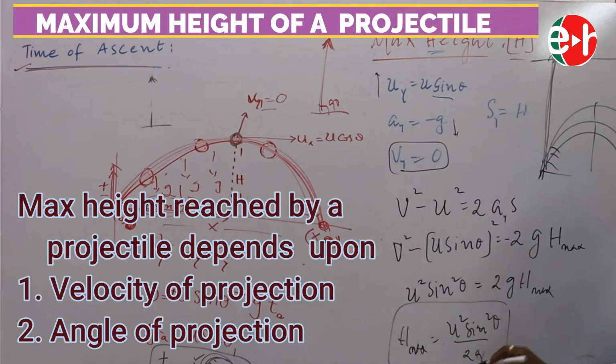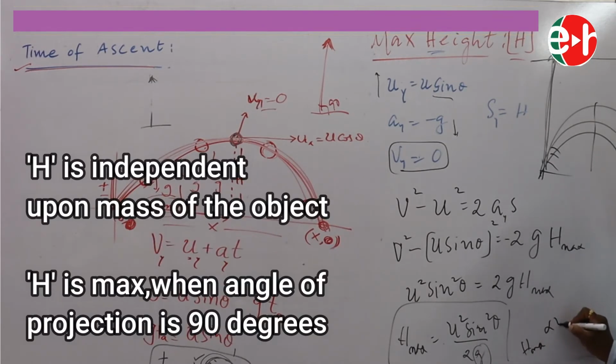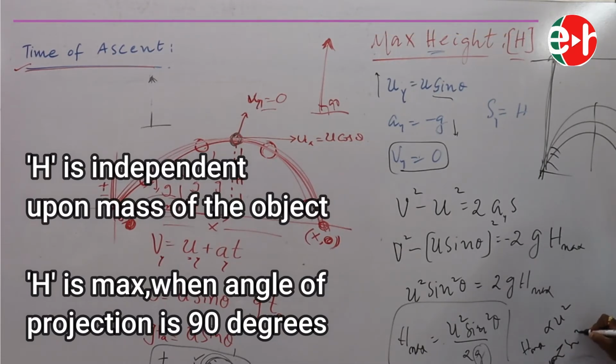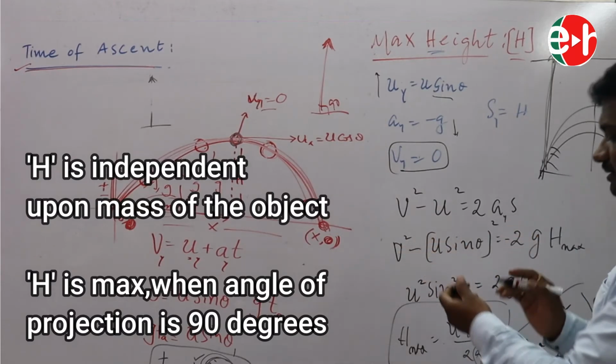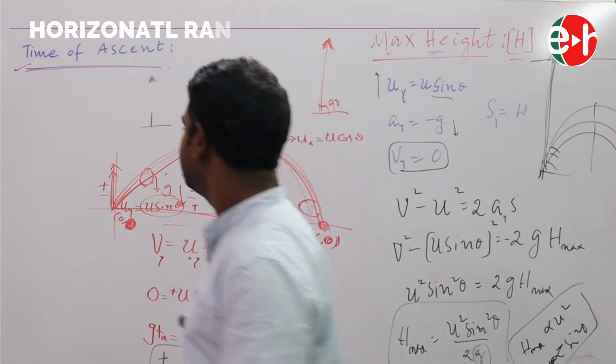So H max is U square sine square theta by 2G. However, at a particular place G remains constant. You can say that H max is directly proportional to U square, as well as directly proportional to sine square theta. Is it clear? These are maximum height. Now let us discuss horizontal range.